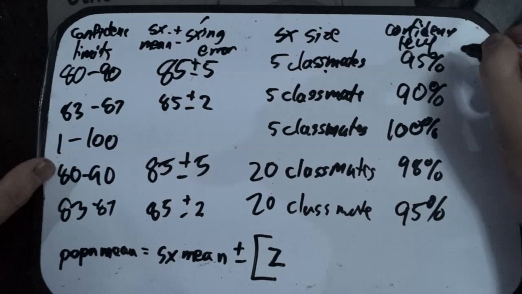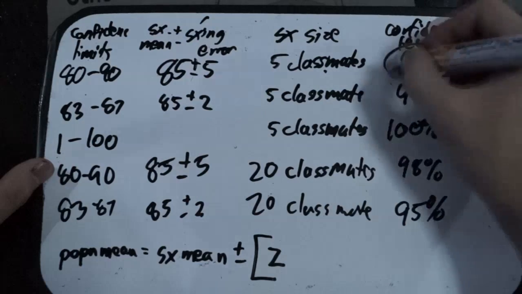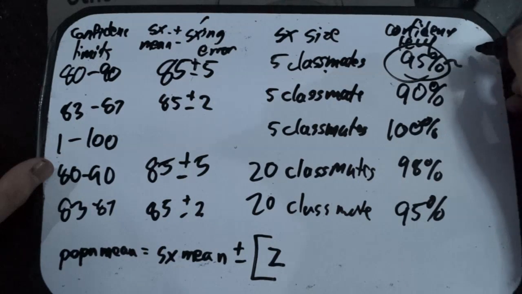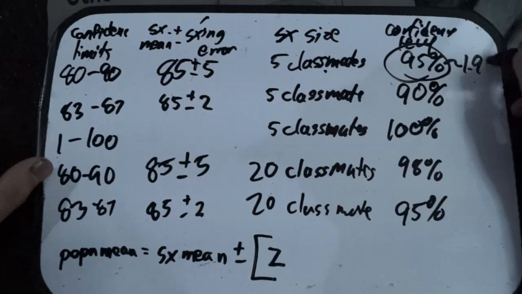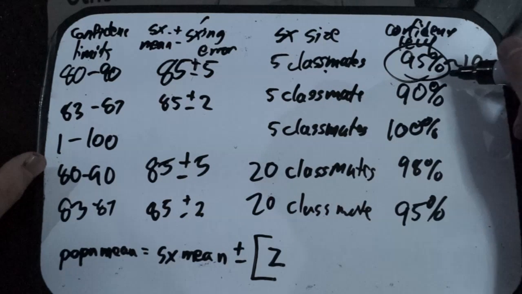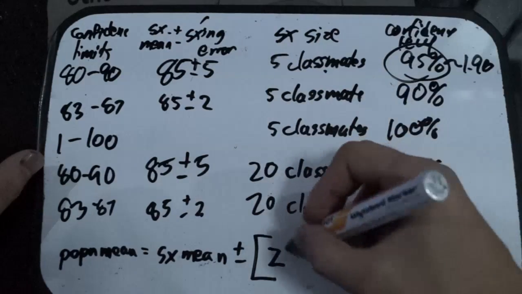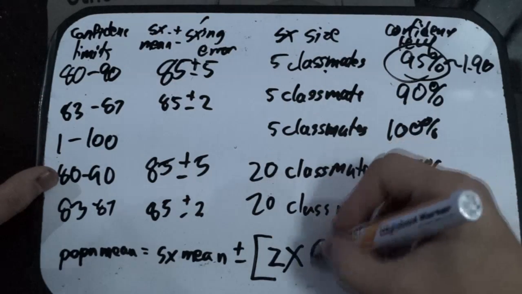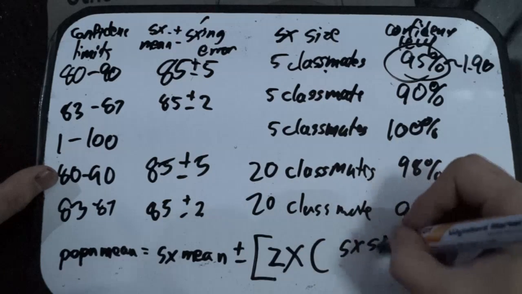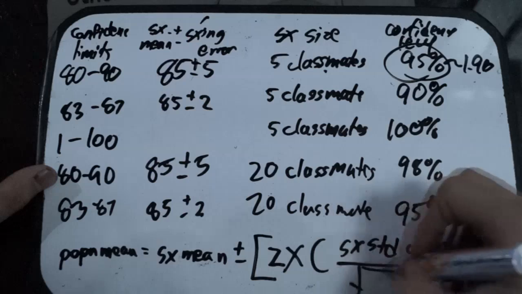Your z is taken from the z-score table, so a confidence level of 95% would have a corresponding z-score of 1.96. So all of this would just have a corresponding z-score depending on your confidence level. So z times your sample standard deviation divided by your sample size.